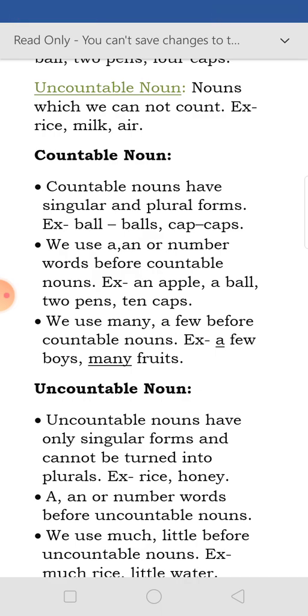Number 2 point is, with countable nouns we use a, an or number words before the noun. Example: an apple, a ball, 2 pens, 10 caps. Like this we can count.